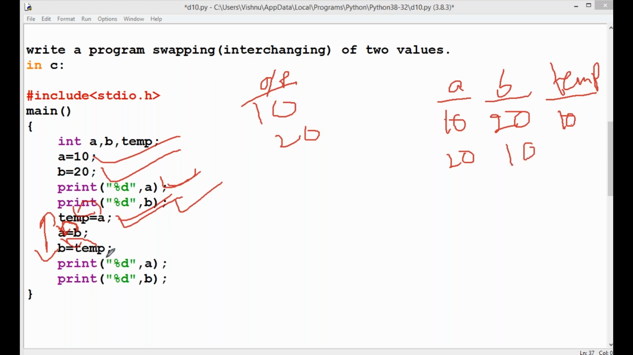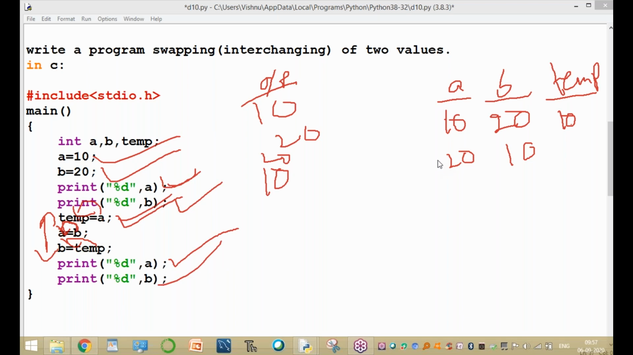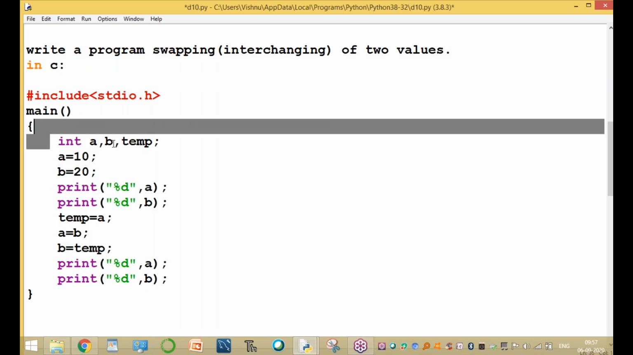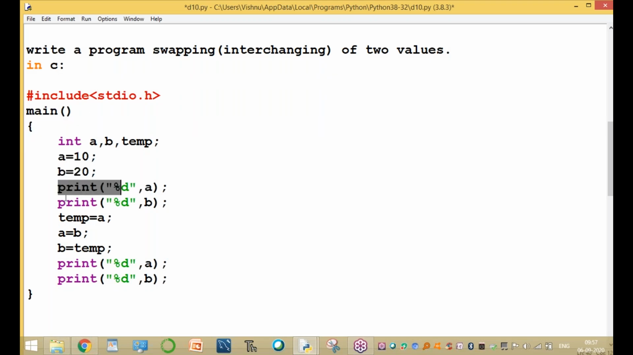That is assigned to B. After executing the statements, print A is 20, print B is 10. This is a program in C language. How many lines of code can we write in this program? 1, 2, 3, 4, 5, 6, 7, 8, 9, 10, 11, 12, 13, 14.